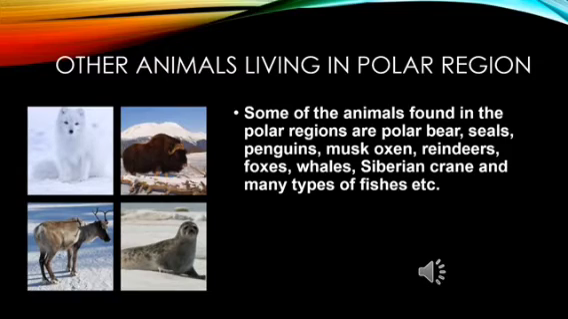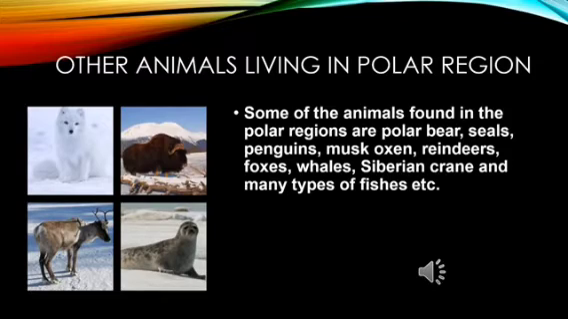Now let me tell you about some animals living in the polar region. Some of the animals found in the polar regions are the Arctic fox, the musk oxen, the reindeer, the seals, different whales, the Siberian crane, and many types of fishes. Now, the musk oxen is an Arctic hoofed mammal which is known for its thick coat, and it looks like that mountain goat which you have studied already, and it has a strong odor which is emitted by the males.